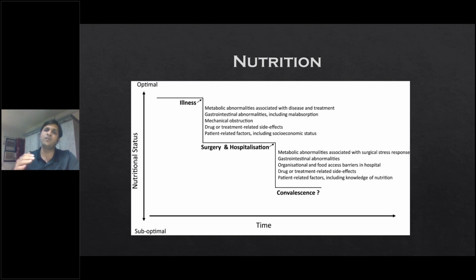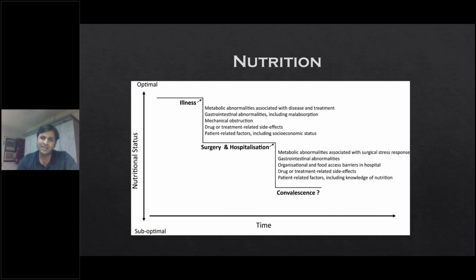So the disease itself will reduce the nutrition, and a baseline poor nutrition will go down further with the disease. If these patients are operated on or treated immediately in that condition, then surgical stress will increase, and this surgical stress itself causes nutrition to go down. Then the surgery will reduce the oral intake and all that. So the nutrition keeps on going down.